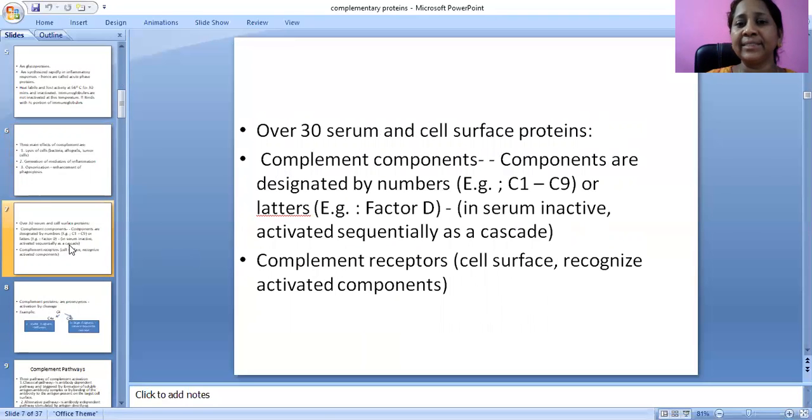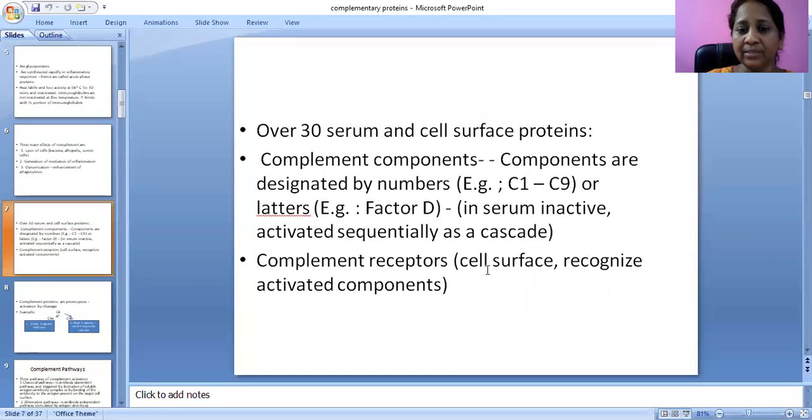There are over 30 serum and cell surface proteins. Components are designated by numbers, for example C1, C2, C3, C4, C5, C6, C7, C8, C9, or later by names, for example factor D. In serum they are inactive and are activated sequentially as a cascading effect.